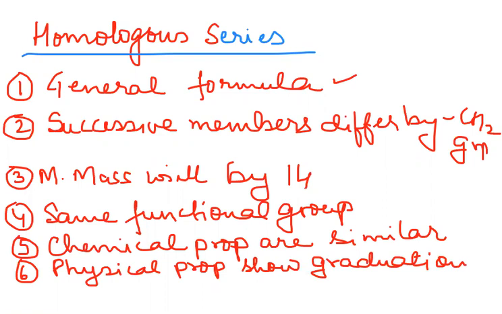And one more point, if you wish, you can add is that their general methods of preparation are the same, meaning that the members in a homologous series can be prepared by almost similar methods. You come across the phrase general methods of preparation of alkanes. That means that they can be prepared by general methods. So this is about the homologous series that you had to do today.